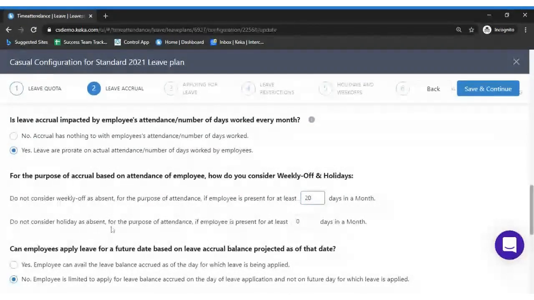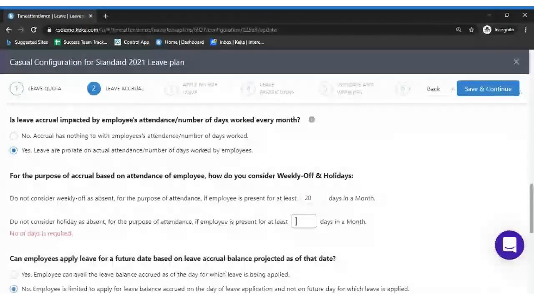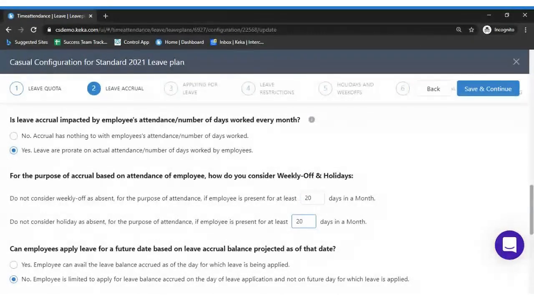Okay. So do not consider holiday as absent for the purpose of attendance if the employee is present for at least 20 days in a month. So the employee should come for 20 days in the particular month as working to get the accrual for the next month. Okay. So this is how it will work if you configure this option.